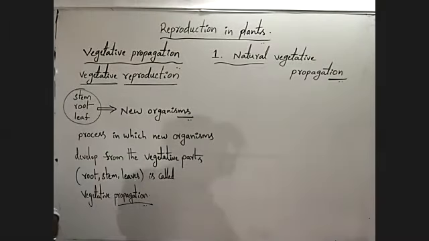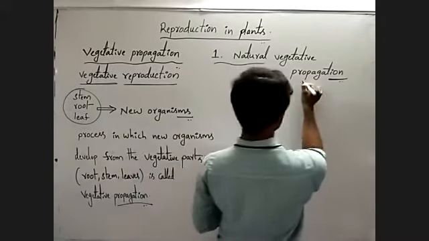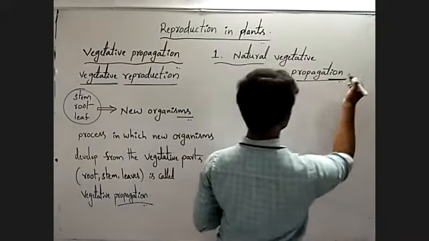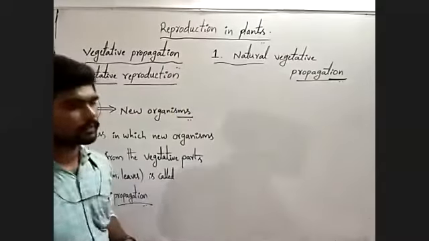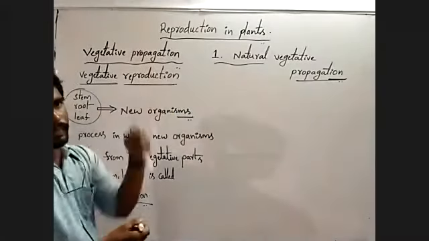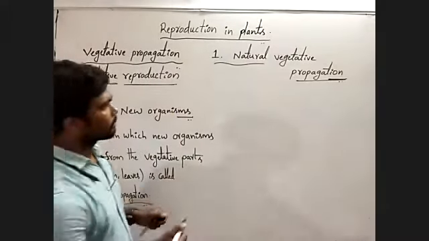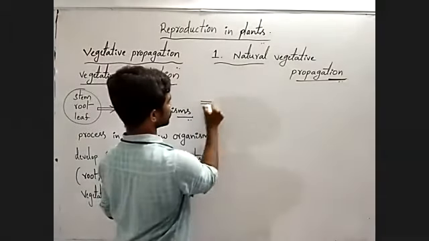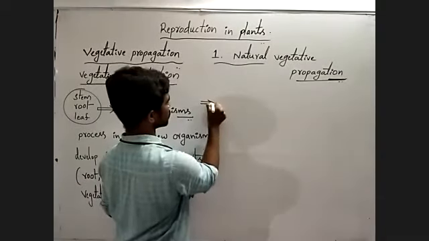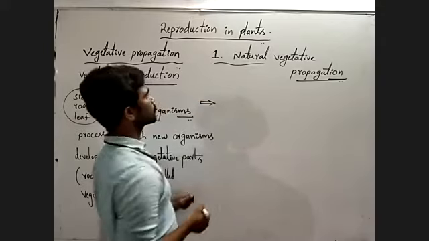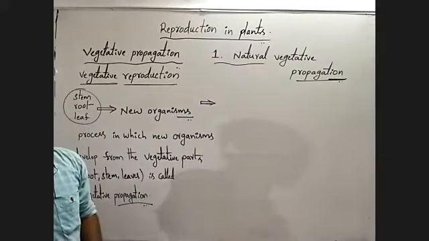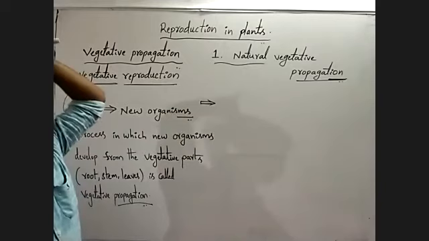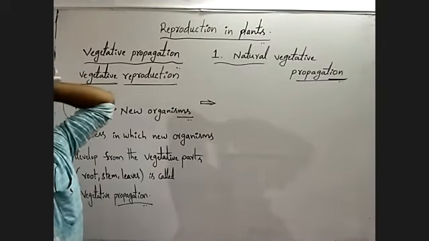Natural vegetative propagation. Observe carefully. Here there are different types of natural vegetative propagation.